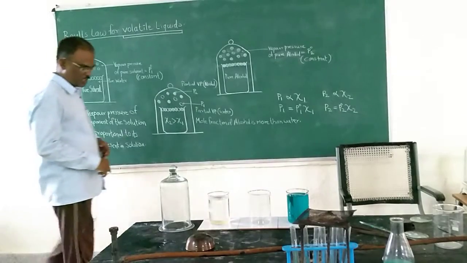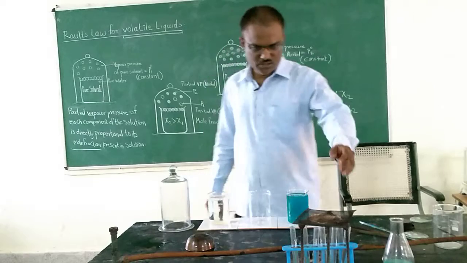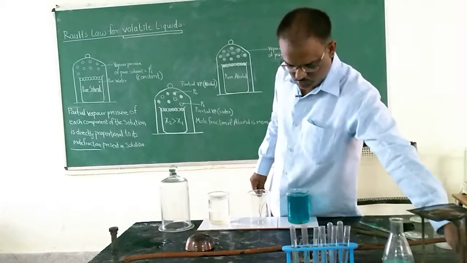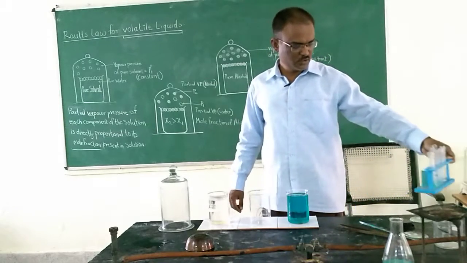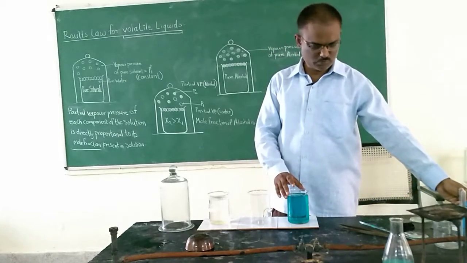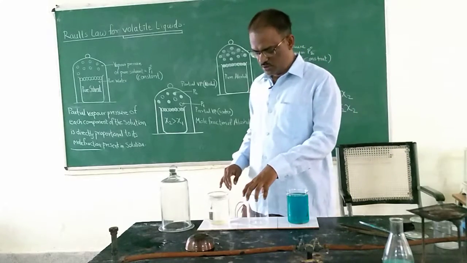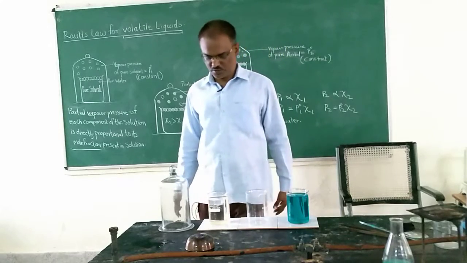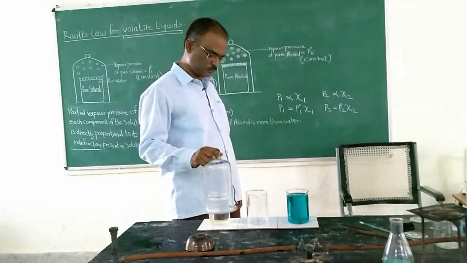So here I am having the alcohol. This is the blue color alcohol which is kept over here, and can you see? This is a beaker, and this beaker is containing the blue color alcohol. And this is an empty beaker, and this is the beaker which is containing water. Now I will put a gas jar on it.